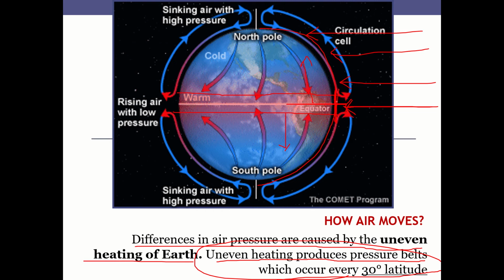Because of this, at the equator we get very high solar radiation, and higher temperatures can be observed. As we move further north or south, there is a difference in temperature that we observe.